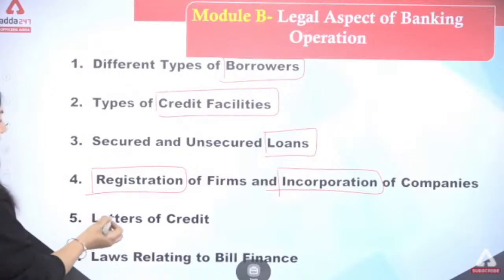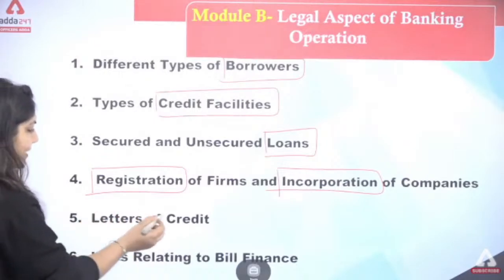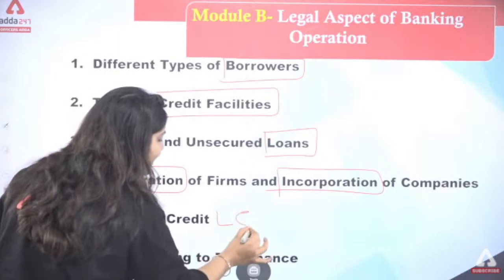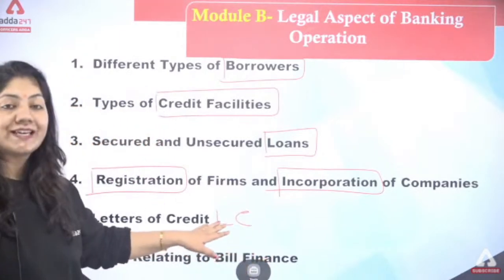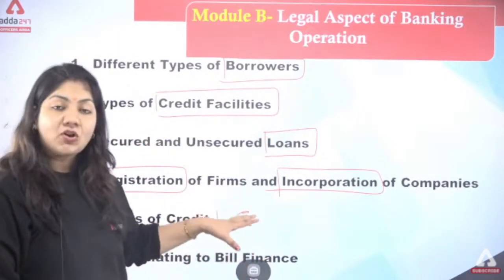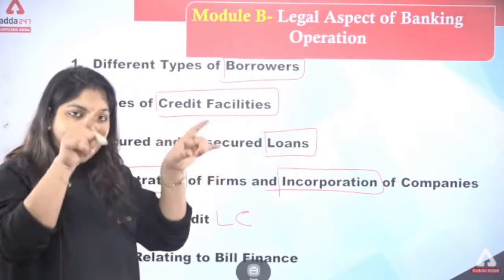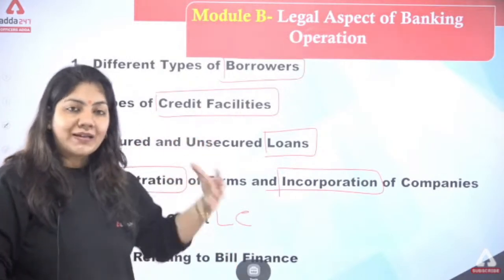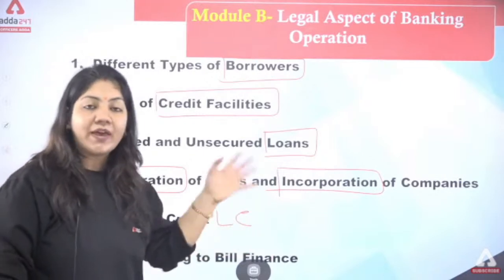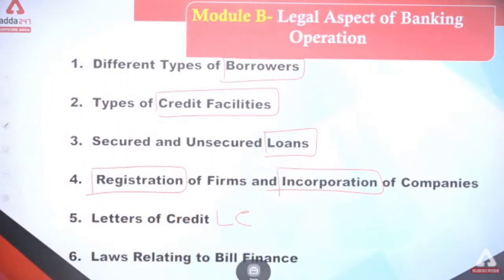Now, next one is letters of credit. So one word you have to remember, LC. This is very, very important, LC. You have to learn the meaning of LC. What is the ray diagram of LC? What are the parties included in LC? So everything will be included in this one.